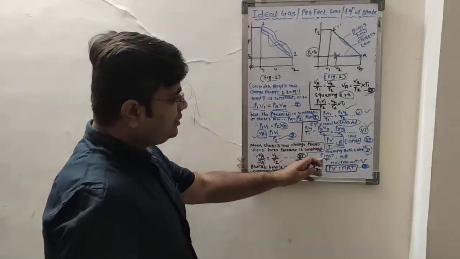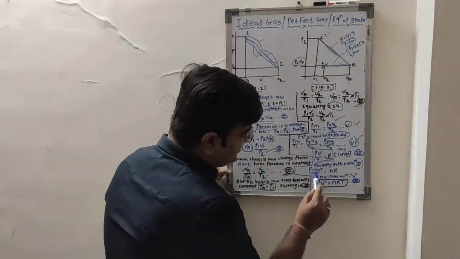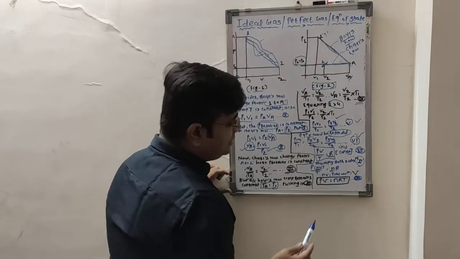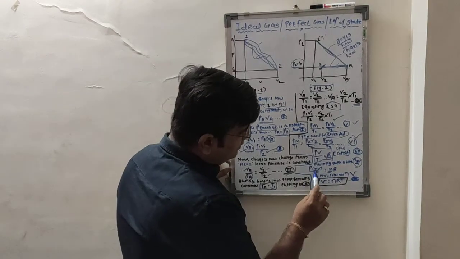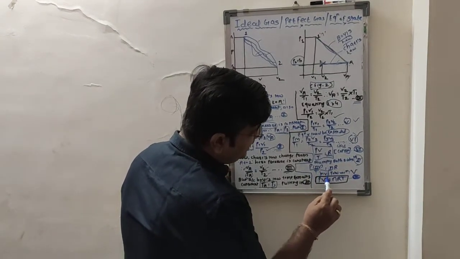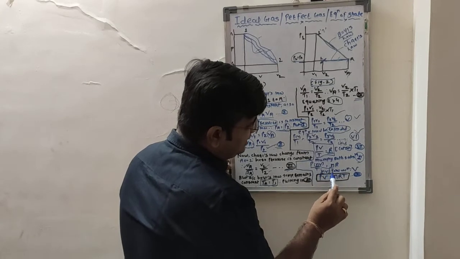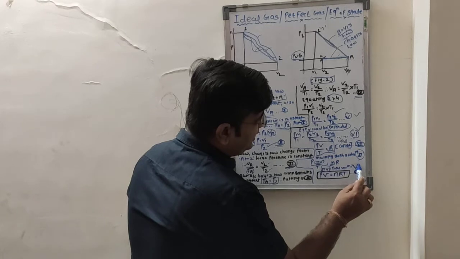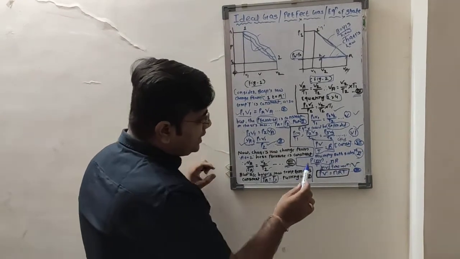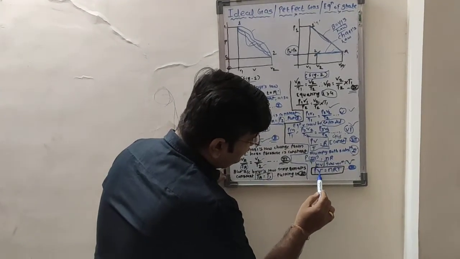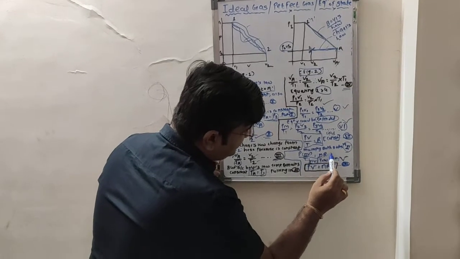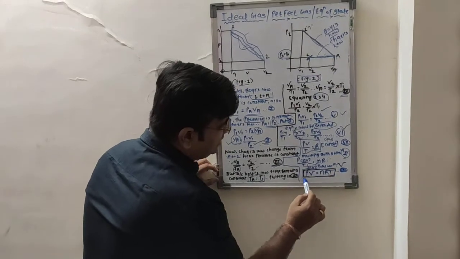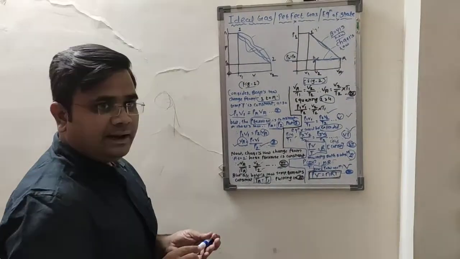By multiplying both sides by n, on the RHS this n, so what will happen? n into v, that is small v, is nothing but the total volume, capital V, total volume of a gas. So now it will be P into V, and T will be transferred here. That is how we have got the final equation, nothing but PV is equal to nRT.